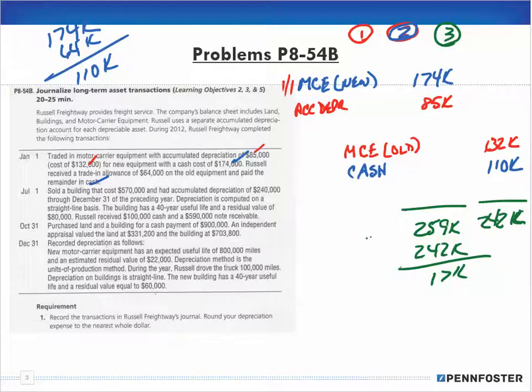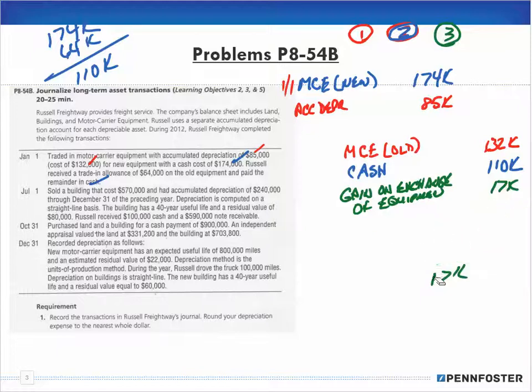But notice that my debits are greater than my credits, so that means I have to make a credit for the gain on exchange of equipment for $17,000. Okay, and that is my journal entry for it. That's all there is to it.